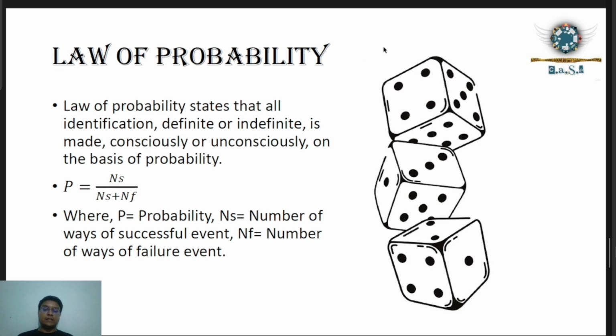So basically it is a mathematical concept, where P equals probability, and P equals NS upon NS plus NF, where NS is the number of ways of successful event and NF represents the number of ways of failure event. So basically, when we divide the number of successful events by the number of ways of failure plus the number of ways of successful events, we get the probability of a particular event that might happen.